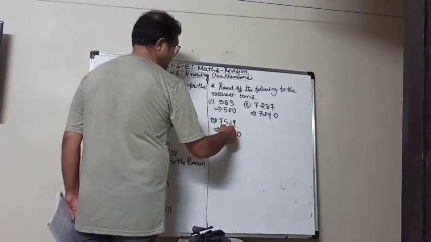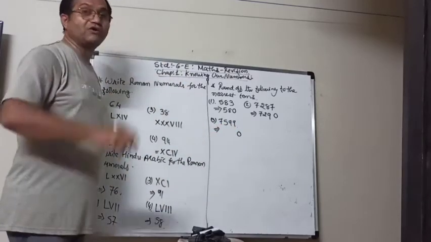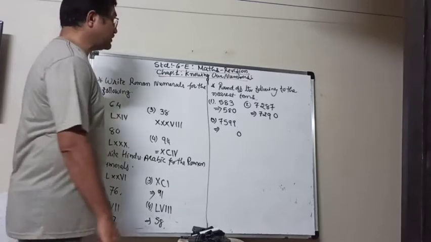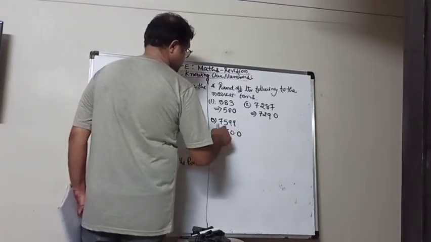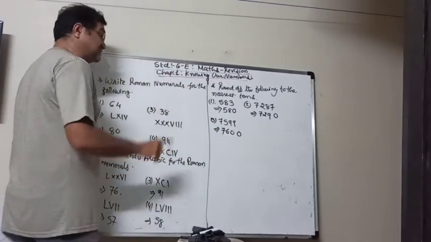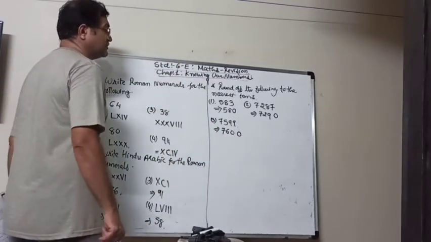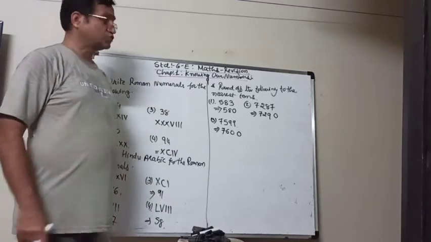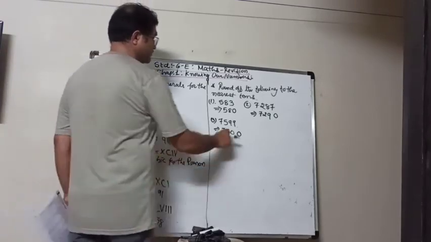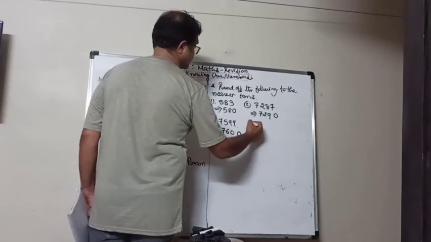So 759 plus 1, what will be? 760. So its nearest tens value is 7,600. So that is also very important when there is 99 at the last place.